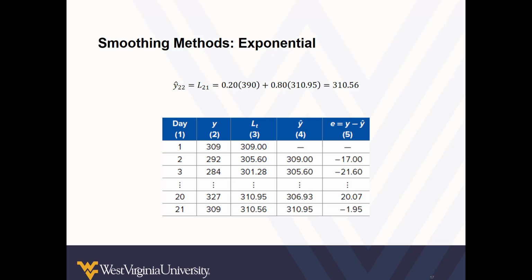So we multiply 309, not 390, by alpha, and then the prior day's forecast by the complement, for a predicted forecast of 310.56 calls.